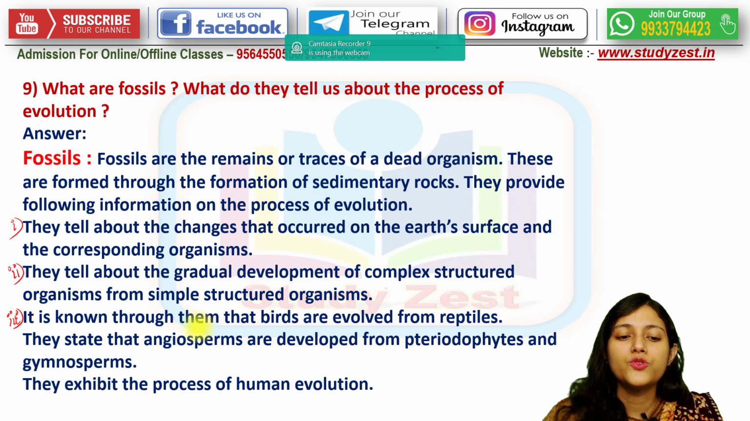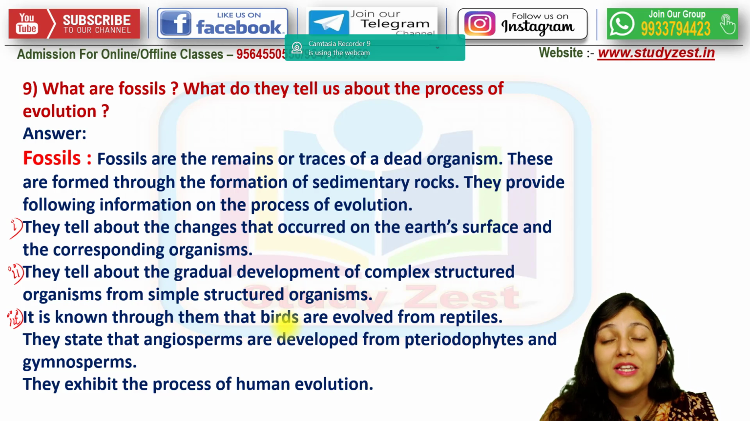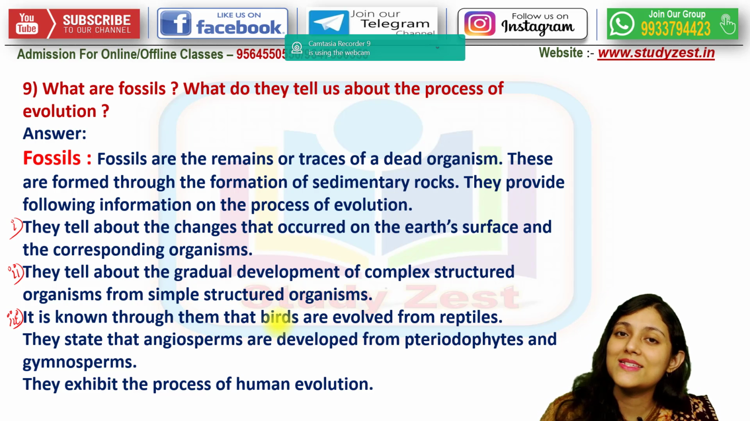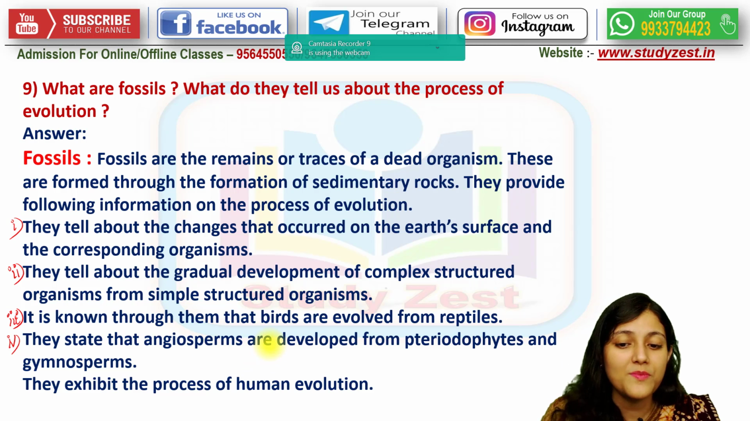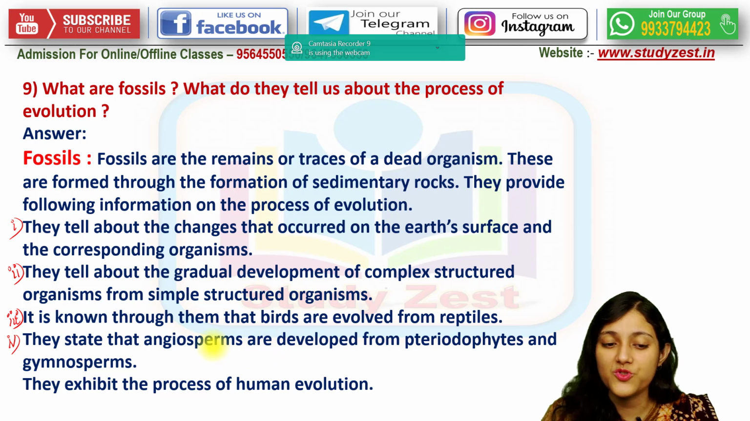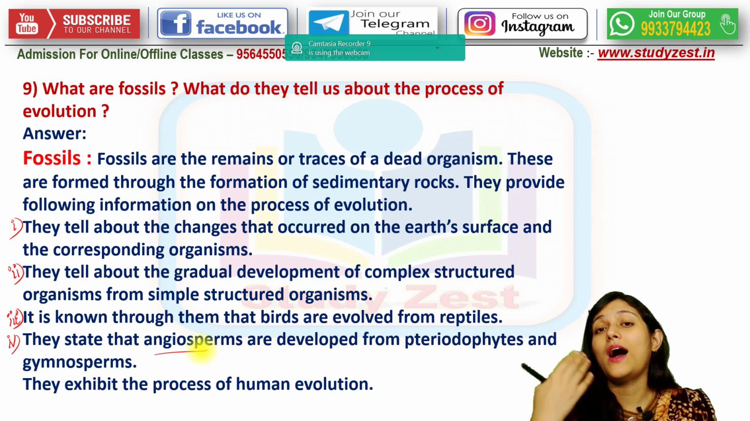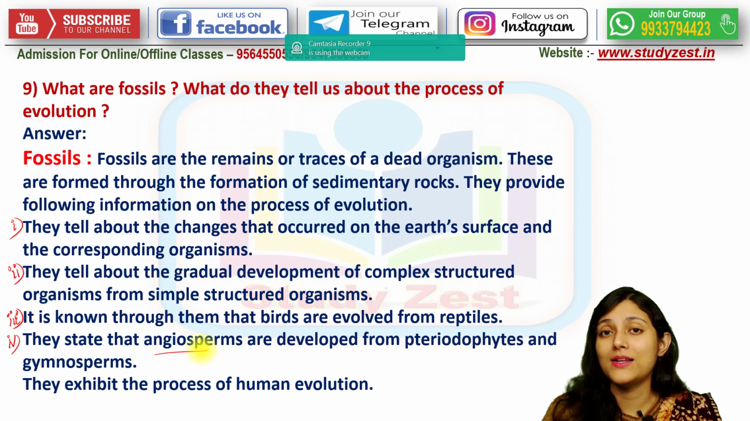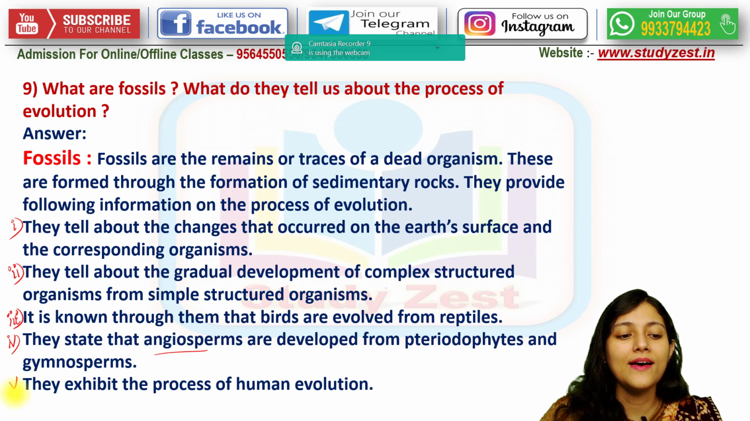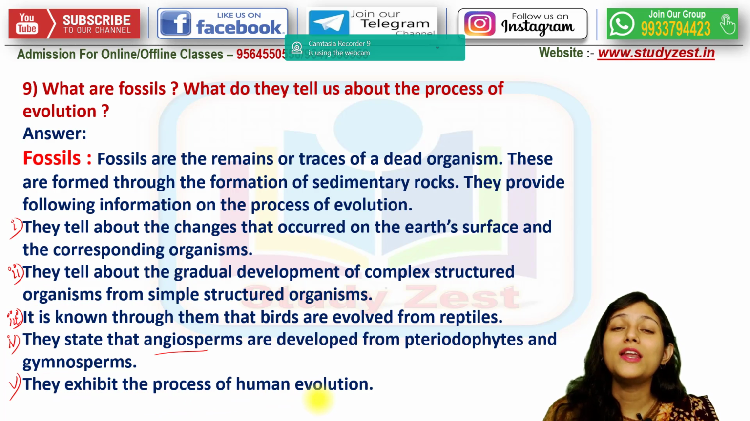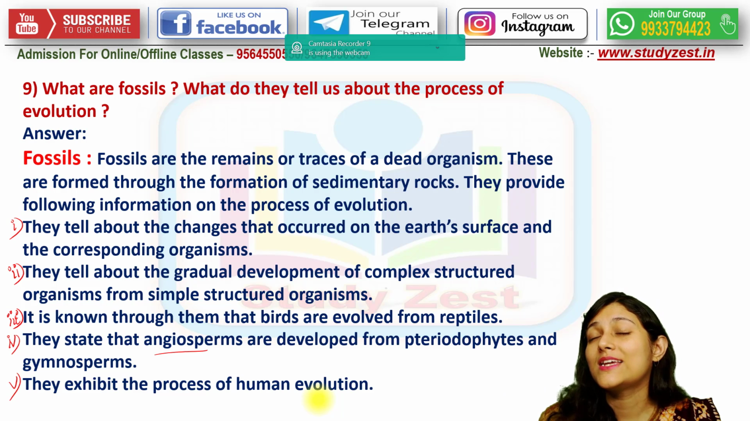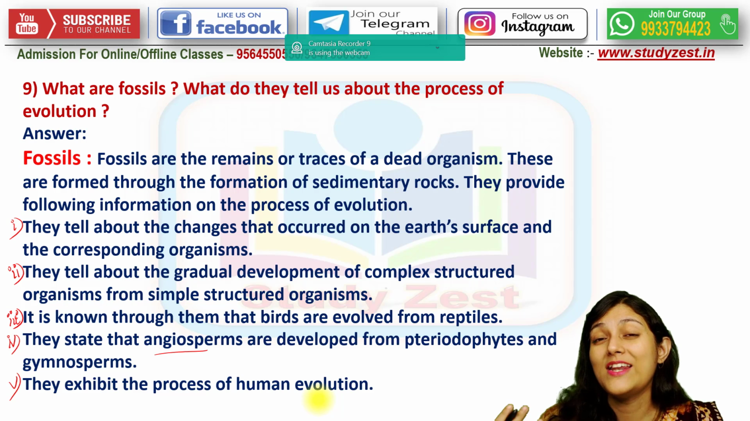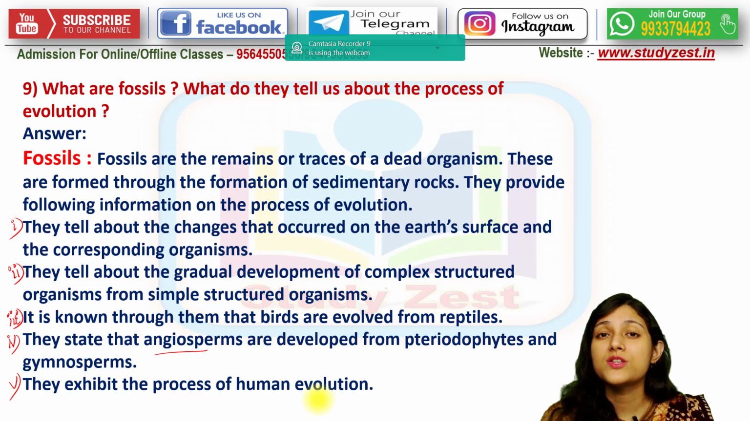Next, it is known through them that the birds have been evolved from the reptiles. So this is also very good information. And next, they also say that the angiosperms have been developed from the pteridophytes and gymnosperms. So angiosperms are the higher and the highest group of plant species. And lastly, they exhibit the process of human evolution. So in this way also fossils are very, very important, and they give us so relevant information regarding the process of evolution.